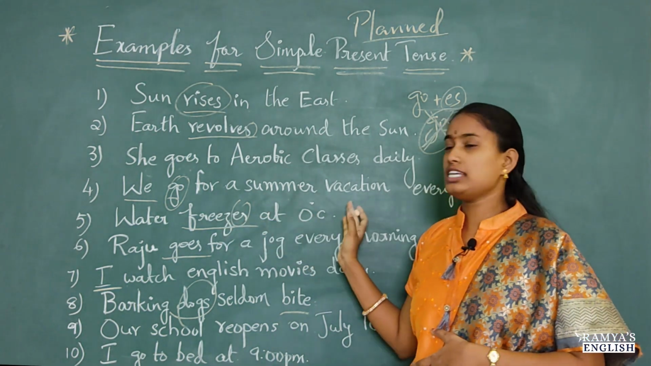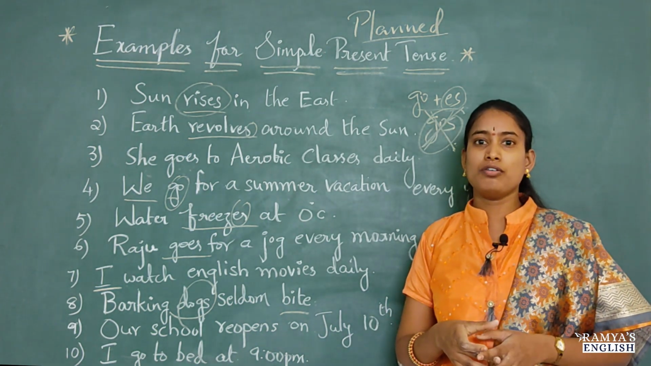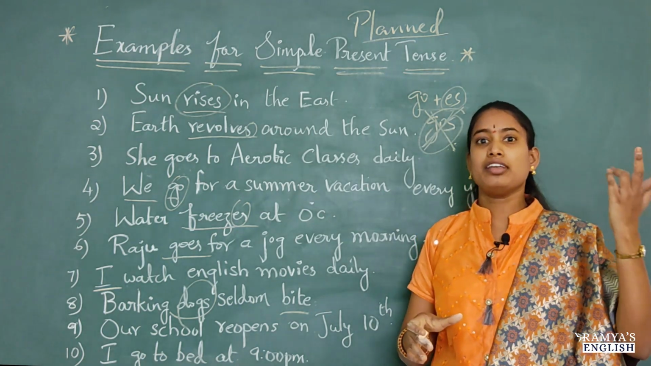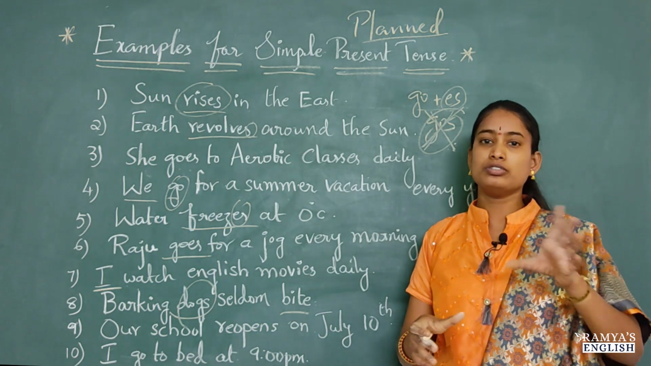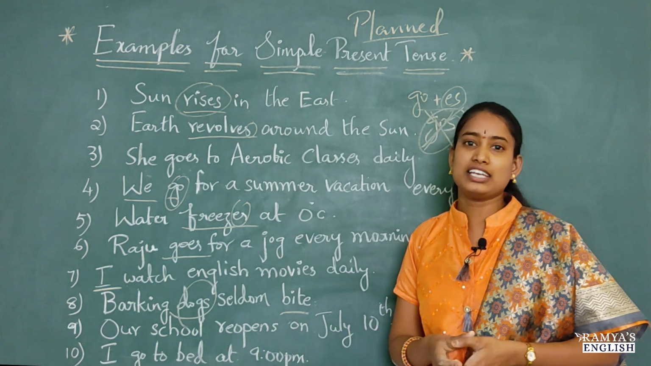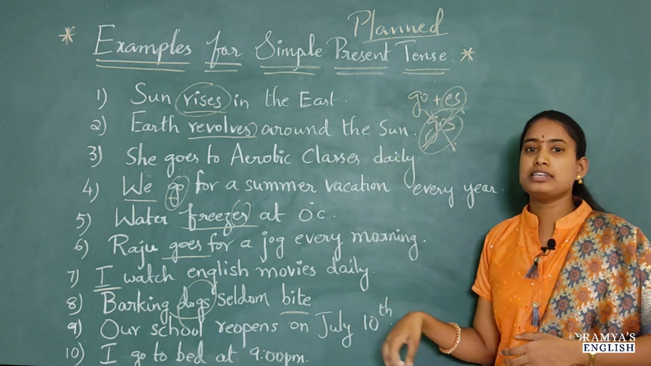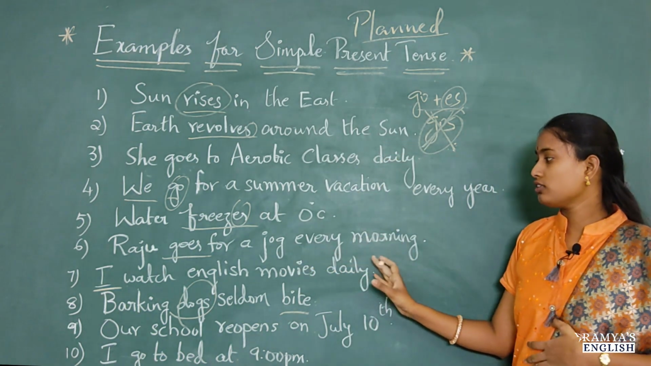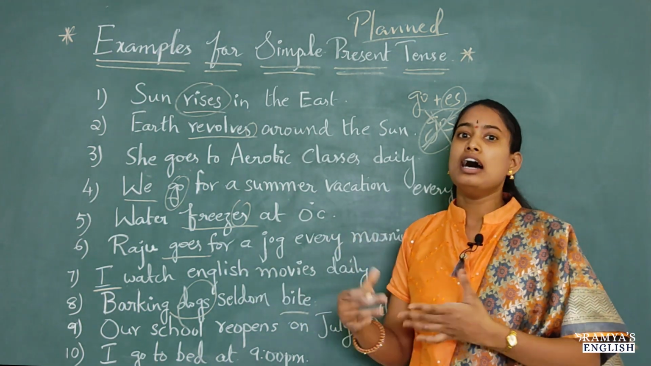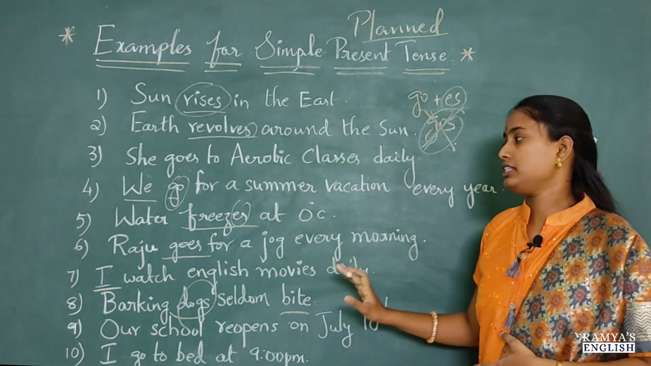Next, water freezes at 0 degree centigrade. If you have a fridge at your home and you keep water in the fridge, definitely it freezes. Even in India, America, any other continent, throughout the world, water freezes at 0 degree centigrade. No one can change that. So it is a universal fact, and we are using simple present tense for that.